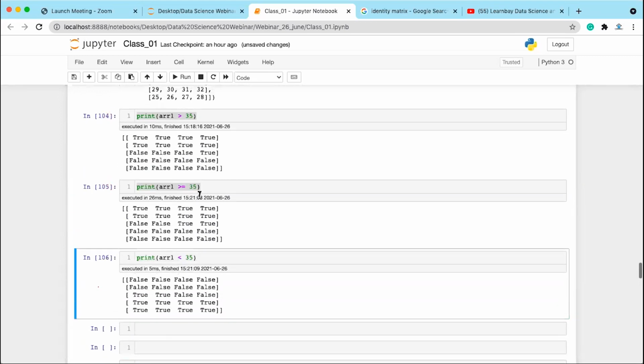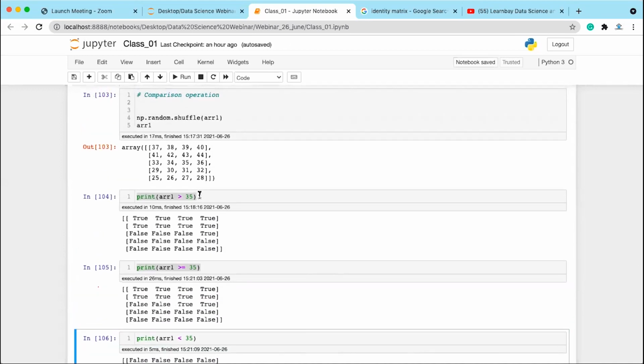These operations give you an idea. I will show you the use of this in pandas operations, where it can be used for filtering. We use this operation to filter the data.